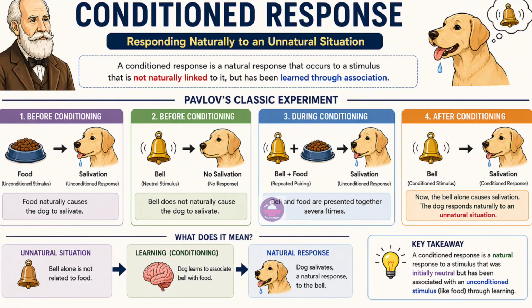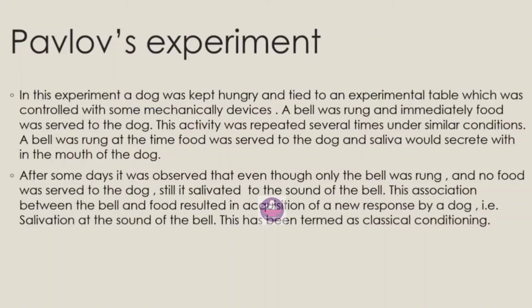So Pavlov was studying the digestive system of dogs. During his study he noticed that the dogs started secreting saliva as soon as they saw even the empty plate in which the food was served to them. Now we will discuss Pavlov's experiment on the dog. Pavlov conducted an experiment on a dog to understand the process of classical conditioning in detail.